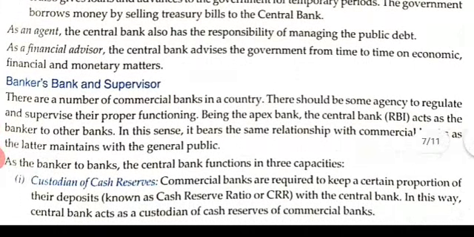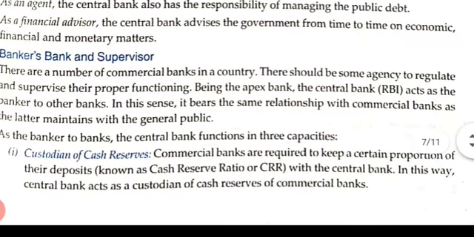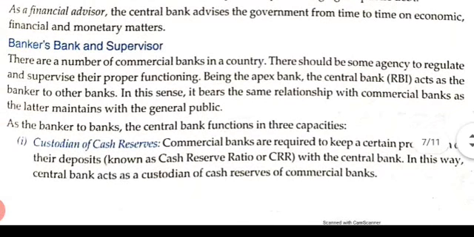Moving on to the third function, that is the banker's bank and supervisor. There are a number of commercial banks in a country, so there should be some agency to regulate and supervise their proper functioning. There has to be one agency to look after all the commercial banks. Being the apex body, the top body, the central bank acts as a banker to the other banks also. In this sense, it bears the same relationship with the commercial banks as the latter bear with the general public.